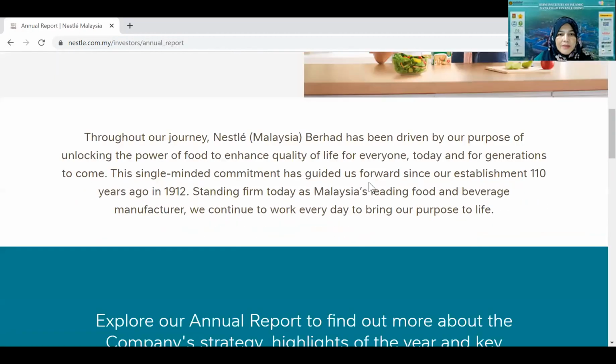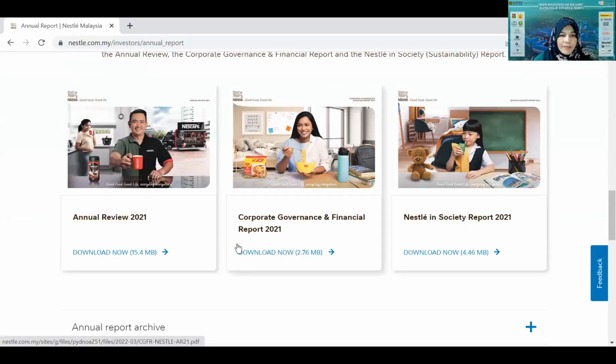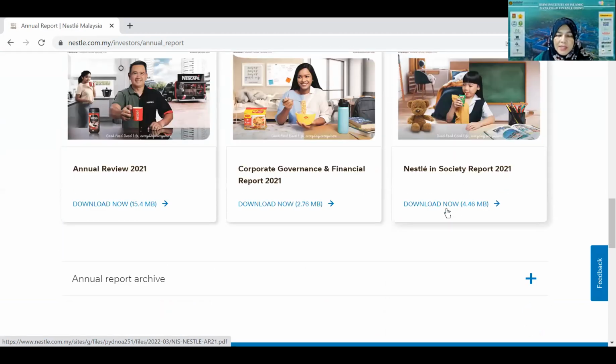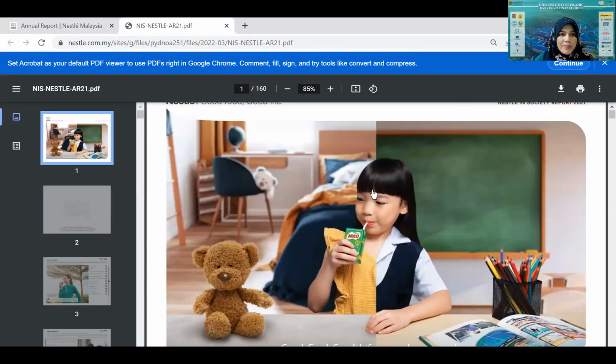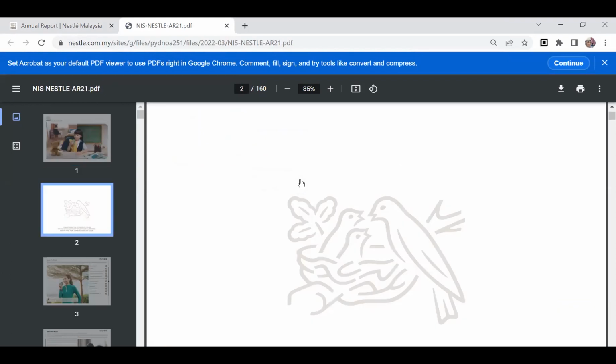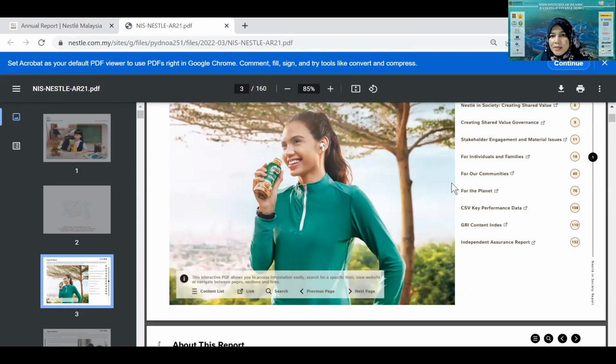Okay, let me find if there is any segment for the corporate social responsibility. Okay, this is the one that I showed you, the corporate governance and financial report. This is the Nestle in Society report. I think this one will have the segment on corporate social responsibility. So let me download it first. Okay, can you see this report, Nestle in Society report? So it will have the corporate social responsibility.